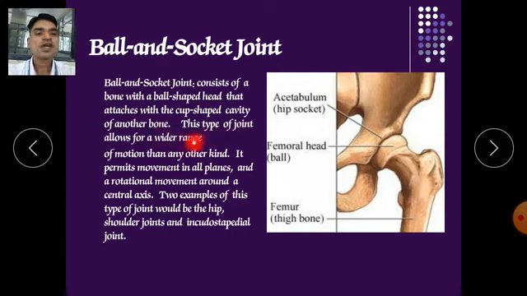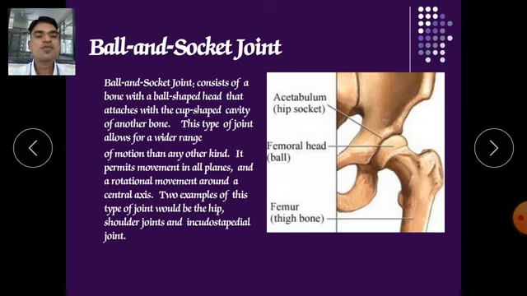This type of joint allows a wider range of motion than the other kinds. It permits movement in all planes, all directions, and also rotation around an axis.